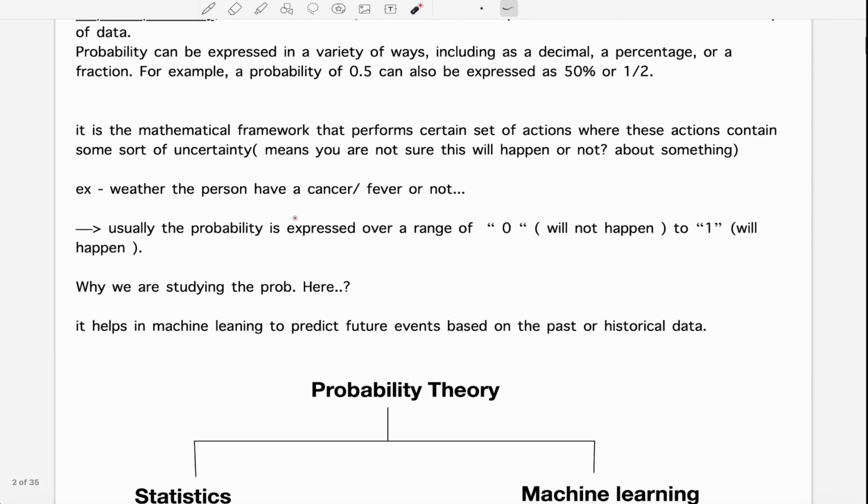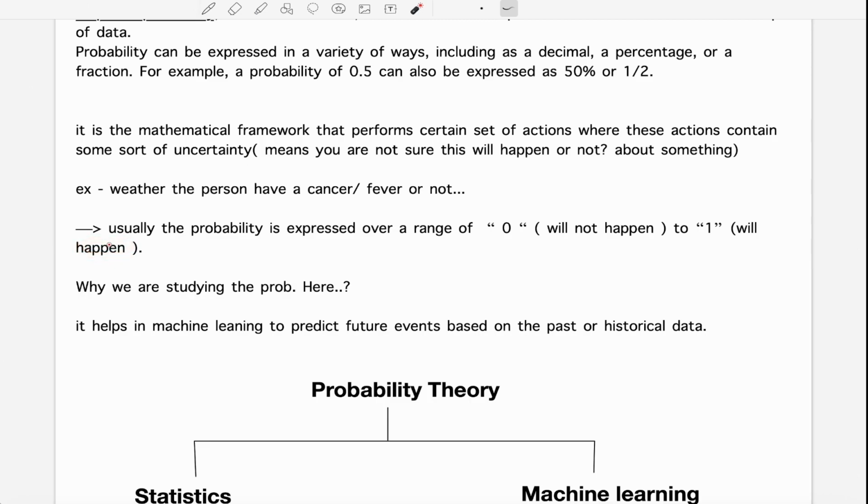Usually probability is expressed in a range between 0 and 1. So 0 means no probability, and 1 means exact probability, a 100% chance. There is a 100% chance that Dhoni will hit a six if the probability is 1, and if it is 0, there is no chance that Dhoni will hit a six. So probability is between 0 and 1: 0 means it will not happen, and 1 means it will happen.